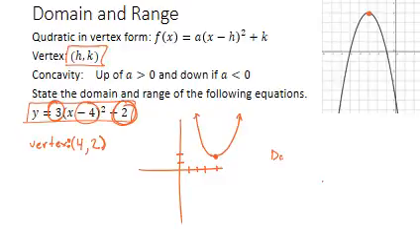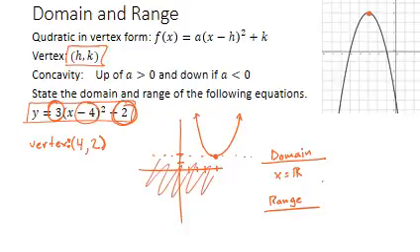The question now is, what's my domain? Well, we already know that because it goes out forever and ever in both directions, the domain is x equals all real numbers. It's the range that's in question. The range is what? Well, in this case, I've got this boundary right here at my vertex, and my graph is always above that boundary.